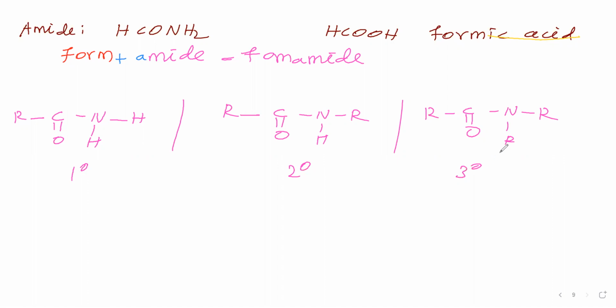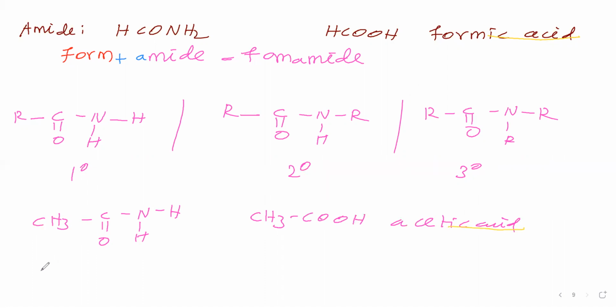Next amide we will take CH3CONH2. In the CONH2, N has 2 hydrogens, so it is a primary amide. Its corresponding carboxylic acid is CH3COOH. What is the common name? Acetic acid. In this acetic acid, remove ic acid. The remaining part is acet. Then include the functional group name, amide. Therefore, acetamide is the common name.